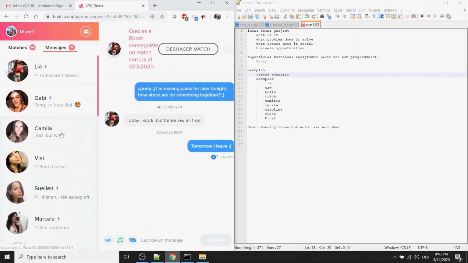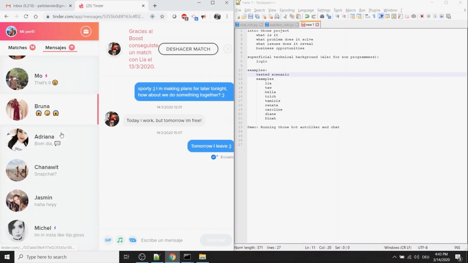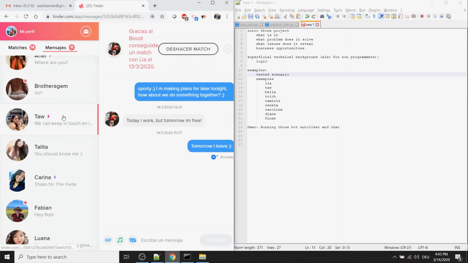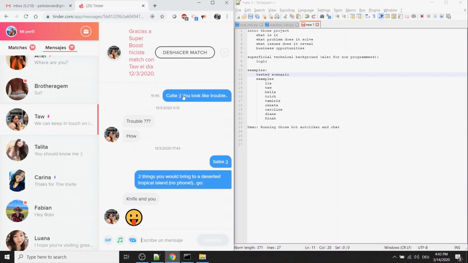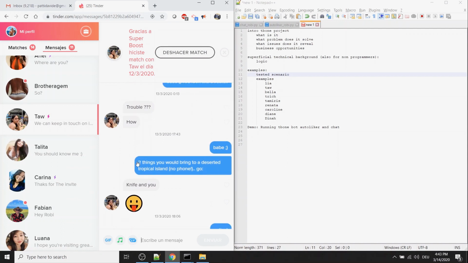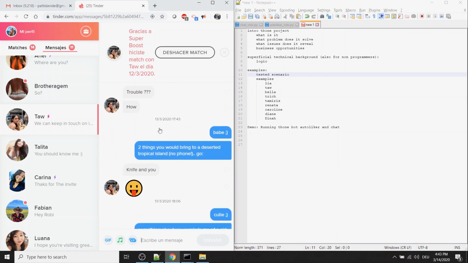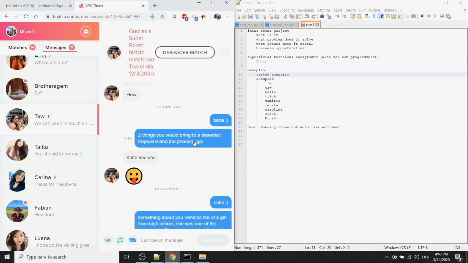Let's have a look at some examples. It's basically all automated. This is an example: she was far, so cutie looked like trouble. It sends a different message, right? So trouble, how, babe, babe, I'm just ignoring basically. Two things you would bring to the deserted tropical island. It's basically the status, the status random, right? Random, the first status.